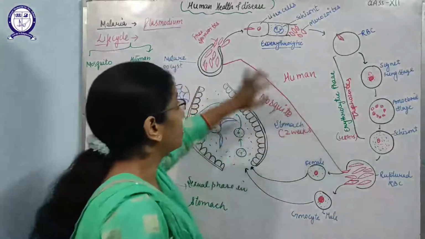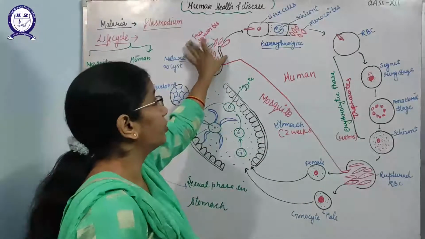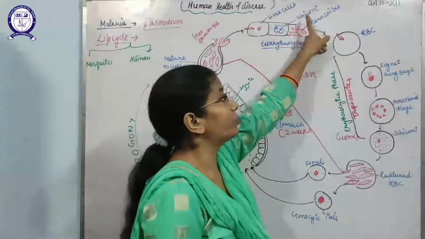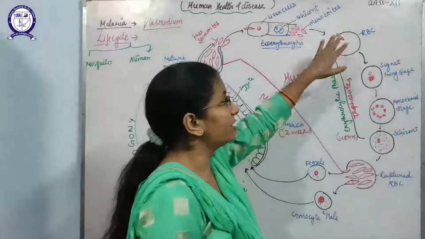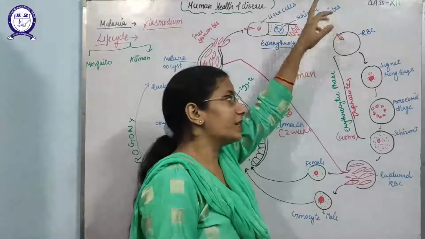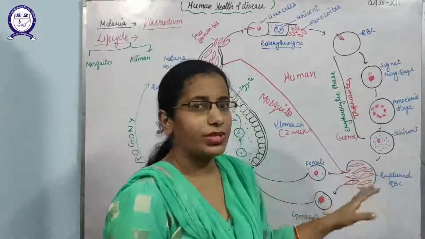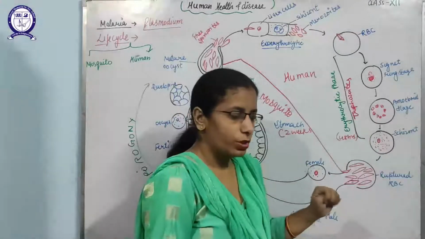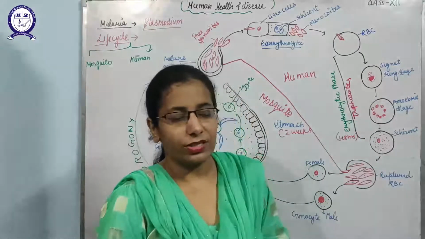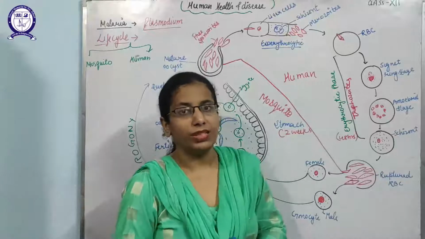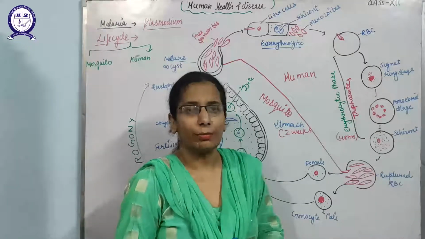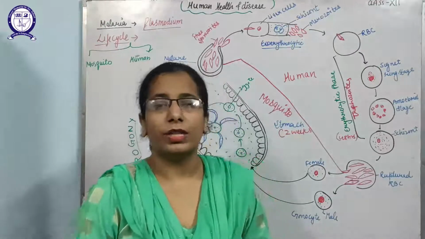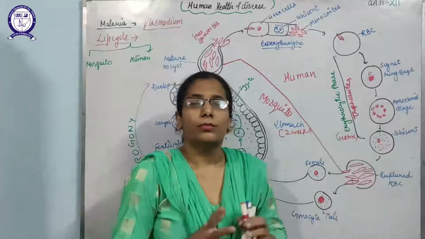So clearly: when released from the mosquito they are known as sporozoites; multiplying inside the liver cells, schizonts; released from the liver cells, merozoites; but when they enter the RBCs and multiply over there, they are known as trophozoites. These trophozoites break down the hemoglobin and release hemozoin, and that hemozoin causes and develops the symptoms of malaria.